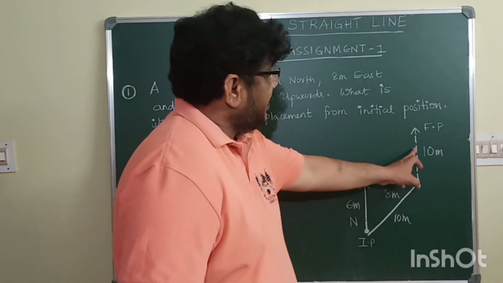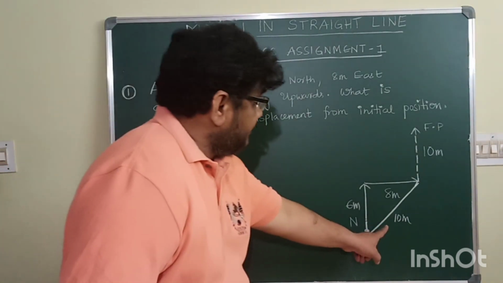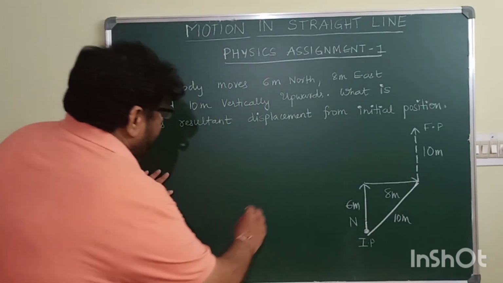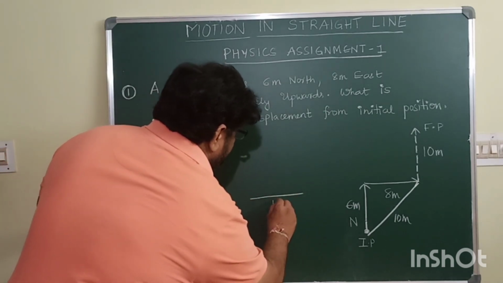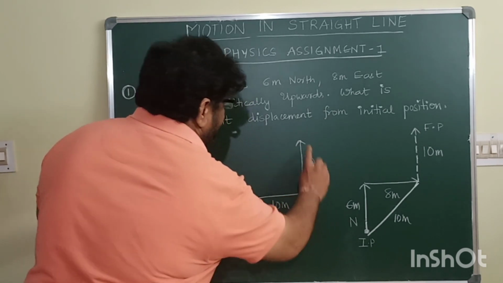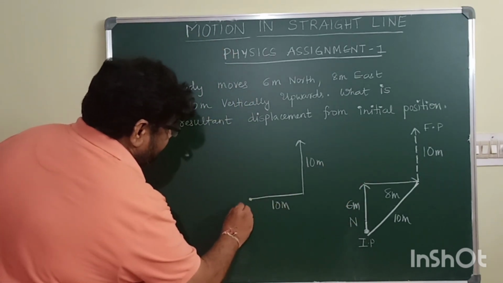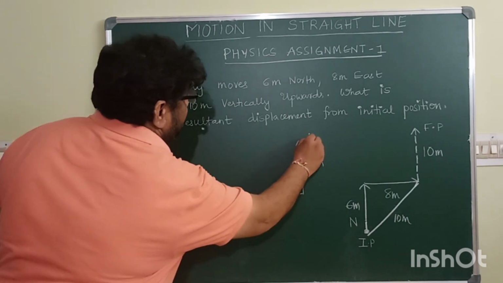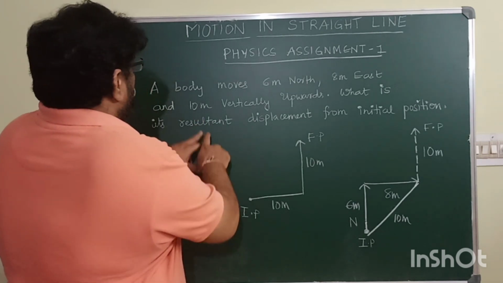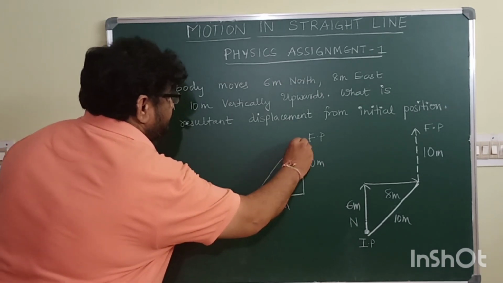Now this 10 meter and 10 meter, they are perpendicular to each other. So I can redraw them as, this is 10 meter and this one is 10 meter. This is 10 meter upward and this is the resultant of these two. Now here initial position is existing. Here final position is existing. They are asking what is the resultant displacement between the two positions. So this would be the resultant displacement.